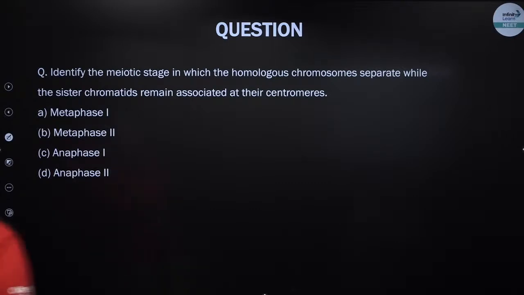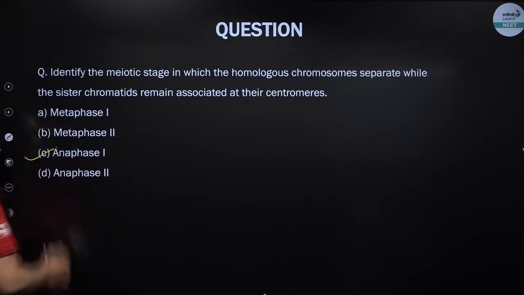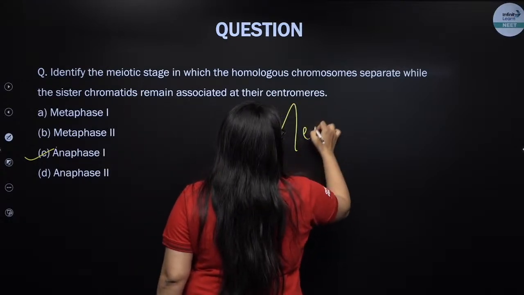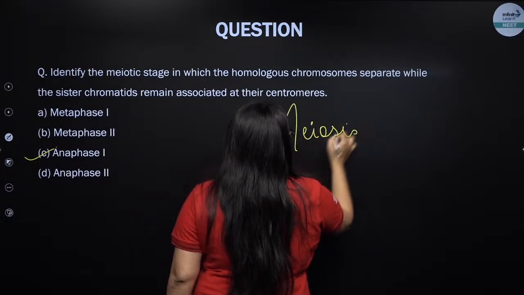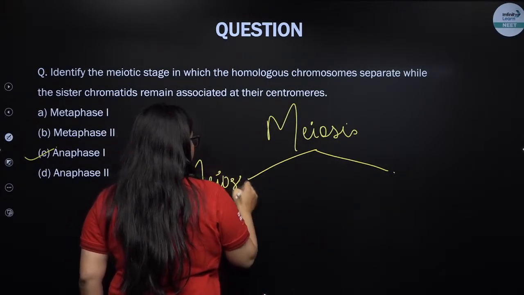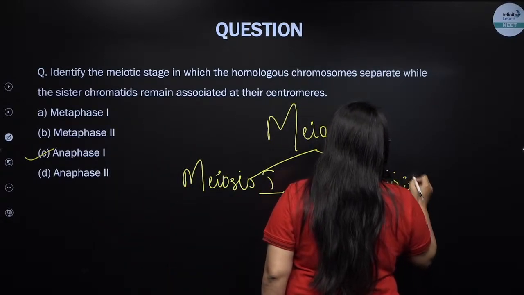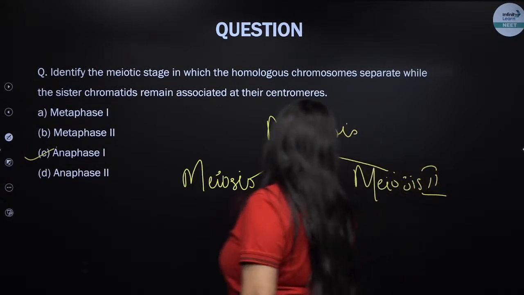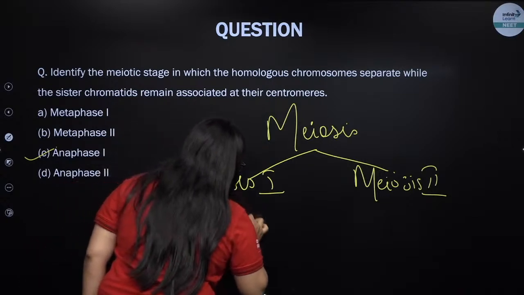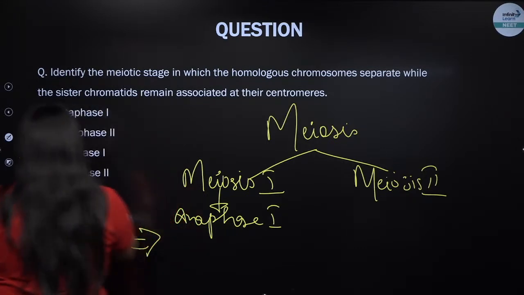That's absolutely correct. Very good. So the answer is anaphase 1. So remember, in meiosis, there are 2 parts, right? Meiosis 1 and meiosis 2. In meiosis 1, there will be anaphase 1. और भी बहुत सारी stages होंगी, but I am focusing about anaphase 1. So what will happen in anaphase 1?